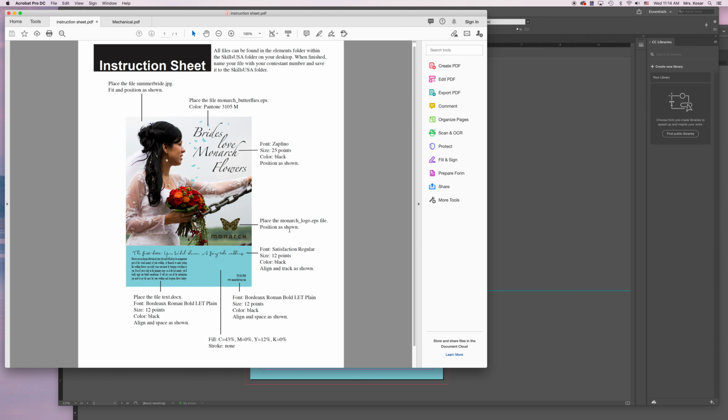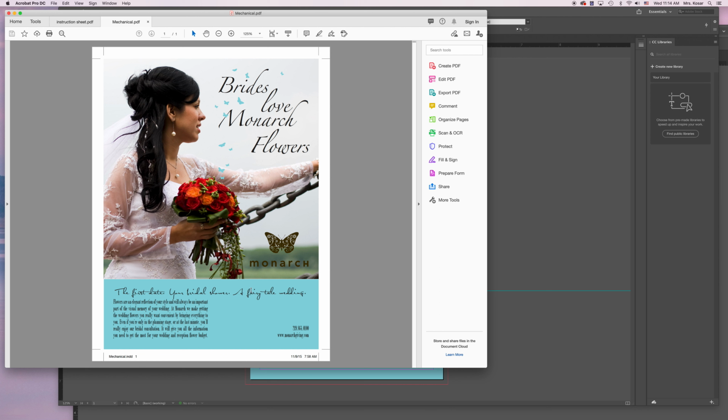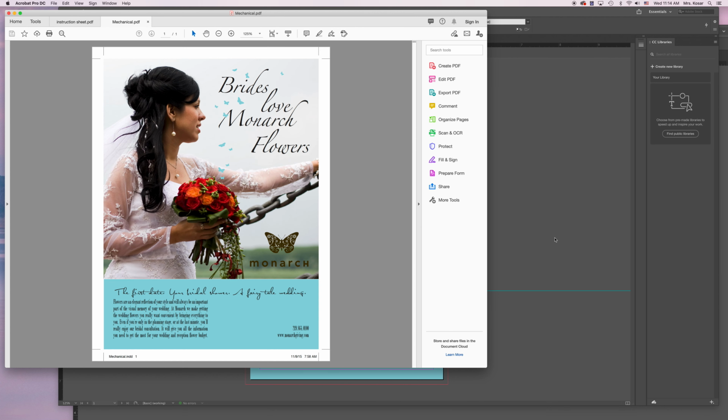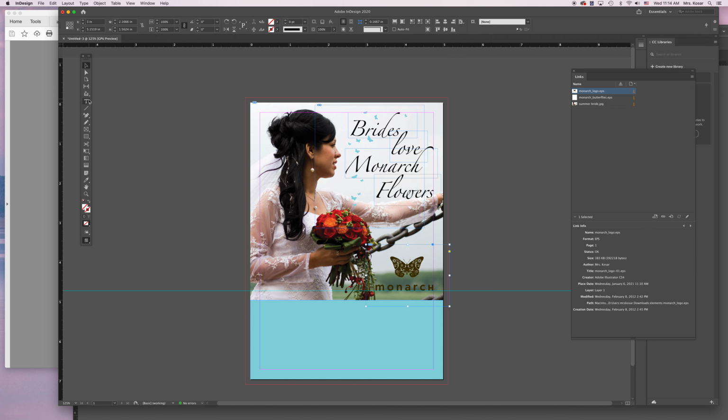All right, then we have some text down here. So we're going to set this text, because on the instruction sheet it says that we're going to set this. So we're going to type it out ourselves. This text has already been typed out for us. I'll show you how to place that here in just a minute. So we're going to take that type tool and we're going to drag out a text box.